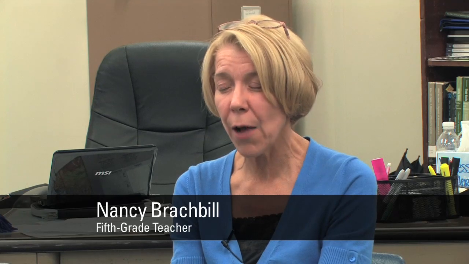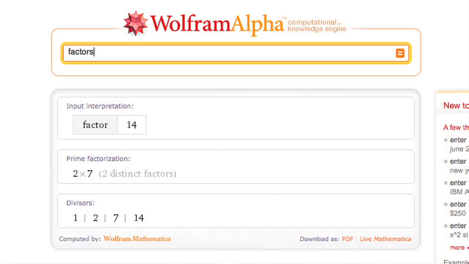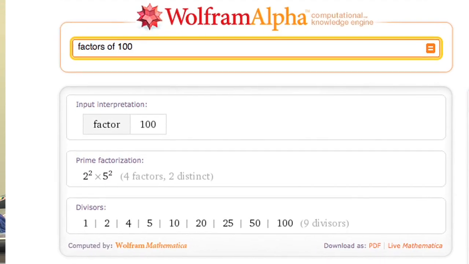As a new teacher, I would want to introduce you to Wolfram Alpha as a place where you can take your kids to get information, and also a place that you can go to see what is available as a teacher to present to your students. So I would tell you to go there, take a look, and I think it's going to open up a lot of avenues in how you teach different subjects and different things within your classroom. It's just going to present a lot more options for you.